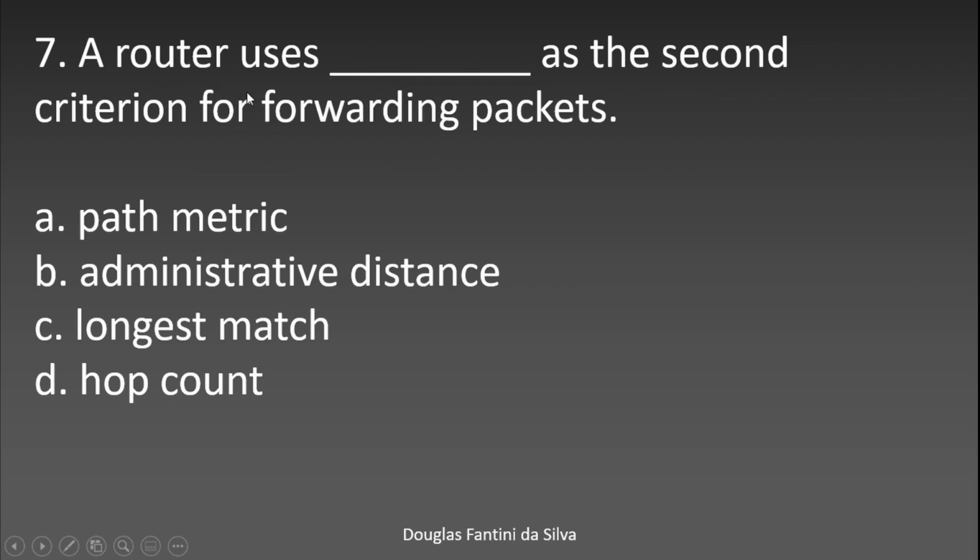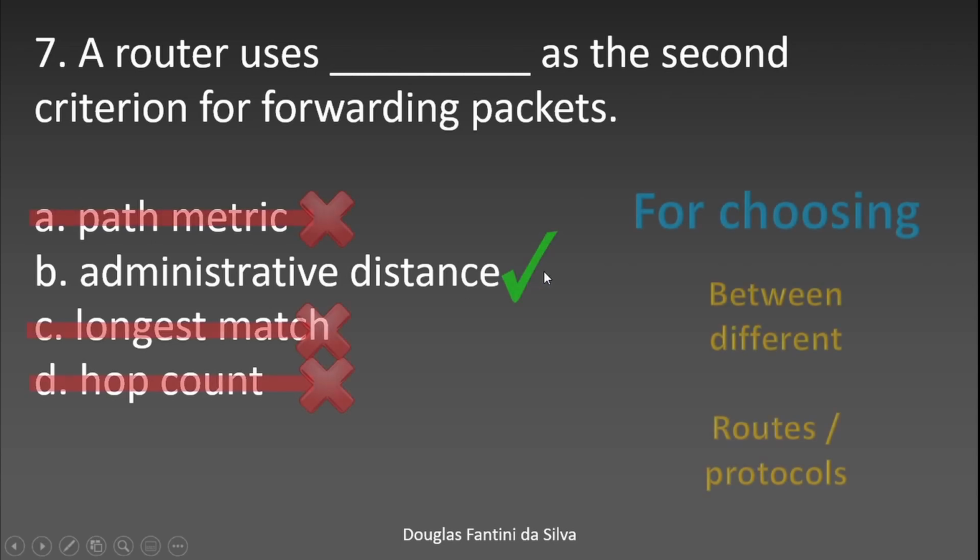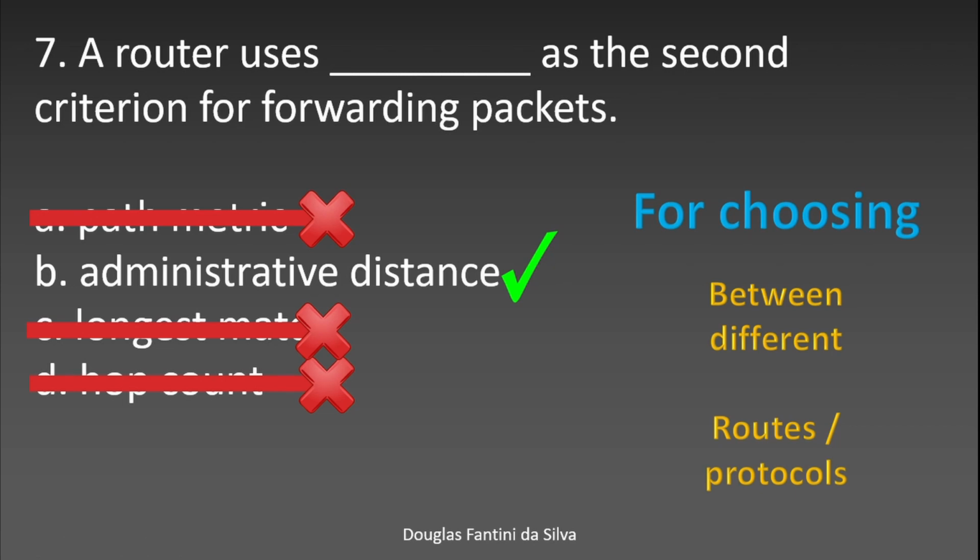Question number 7. A router uses as the second criterion for forwarding packets what? Because if it is not the longest match, which we used in the previous question, what is going to be the second criterion? Of course, the administrative distance, because if you have, for example, two protocols with the same network address to forward, we have to untie this.